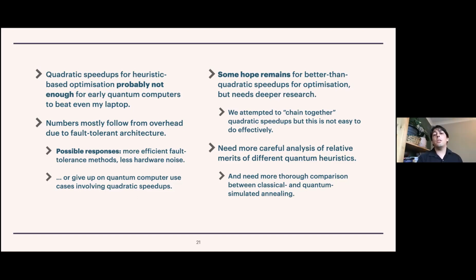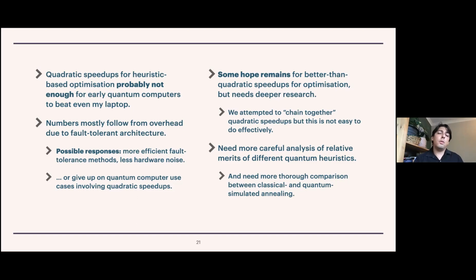The more hopeful side of the story is that there still may be better than quadratic speedups to find. I would say that there's some hope for that, but it's not an easy question. And so it really needs deeper research than we've been able to carry out even over the last couple of years. So one thing we did try was we attempted to chain together quadratic speedups, but that failed pretty quickly.